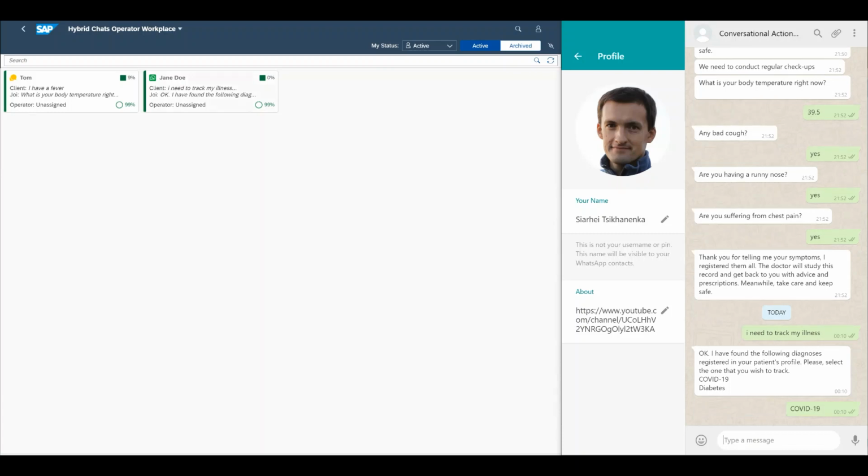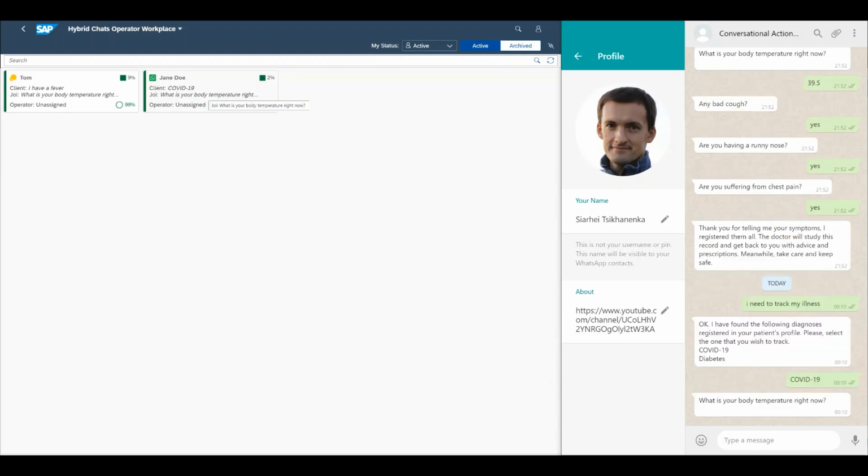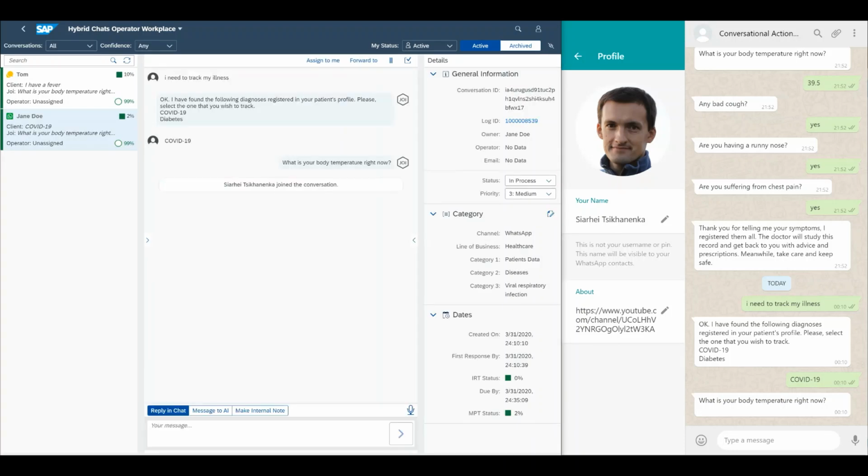And what we can see is the person is identified. We can see that the channel is WhatsApp, and it's asking for the body temperature. And the healthcare expert can open this chat in a hybrid chat solution. And you can see it's still classified as VRI, because COVID-19 is VRI by nature. Once we start capturing information, it will simply convert the category to COVID-19. And that's how categorization works as well, and how we can route from one queue to another one.